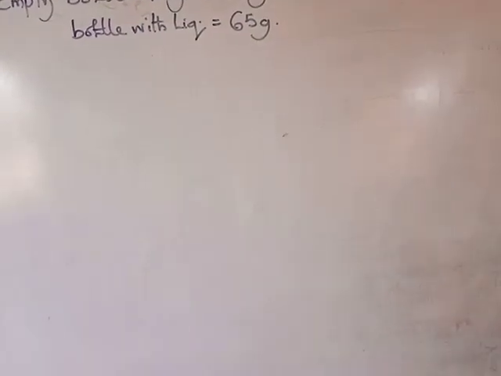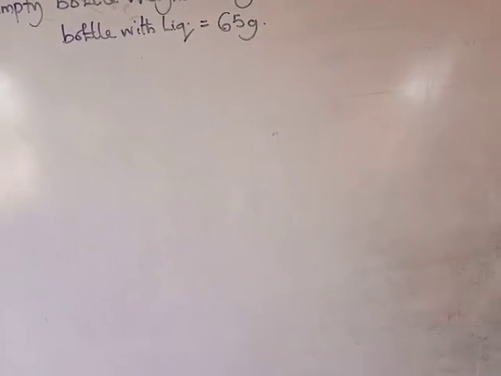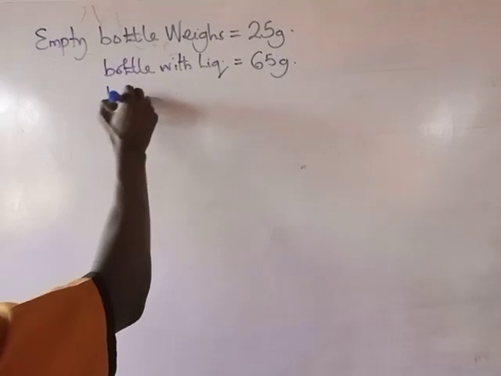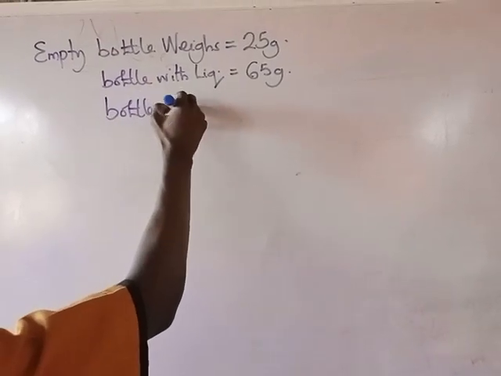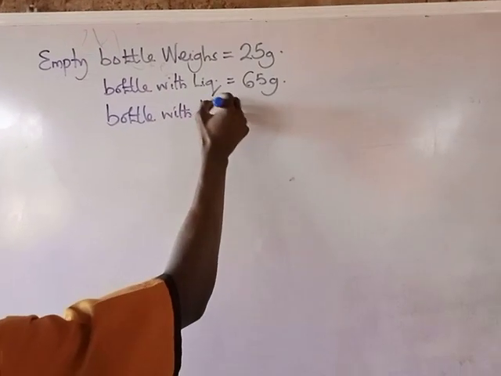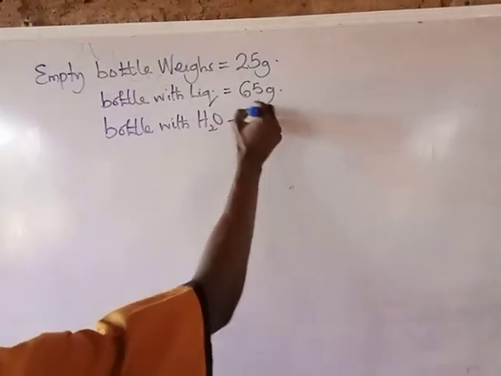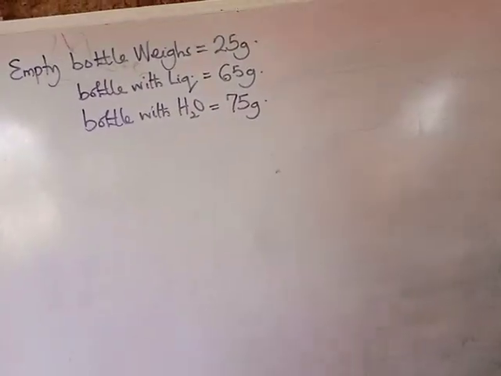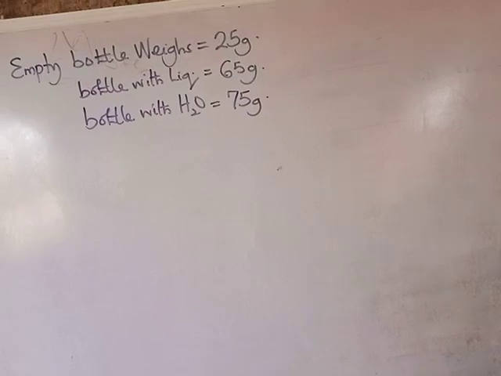Are you following? And when filled with water, the bottle with water now weighs 75 grams. So we have to calculate the density of the liquid.